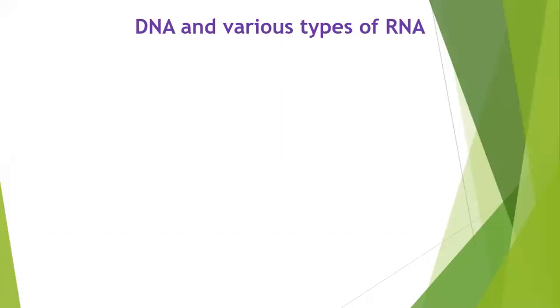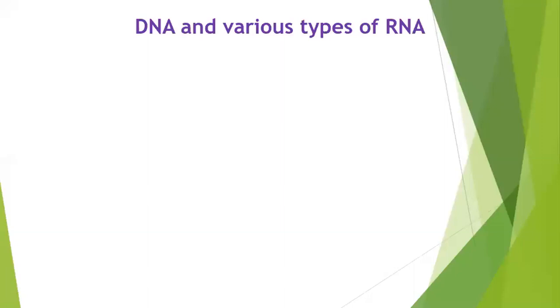For example, DNA has adenine, guanine, cytosine, thymine. Again repeating, DNA has adenine, guanine, cytosine, thymine as the nitrogenous bases. But in RNA, you have adenine, guanine, cytosine and uracil. So thymine is not there.